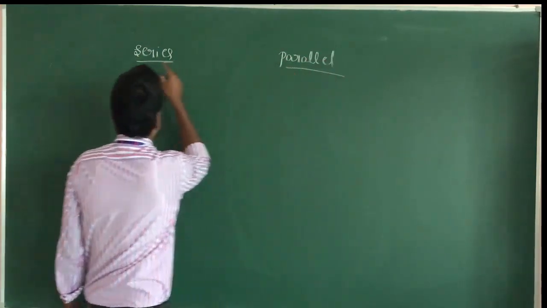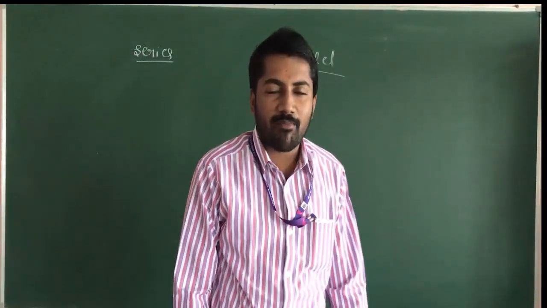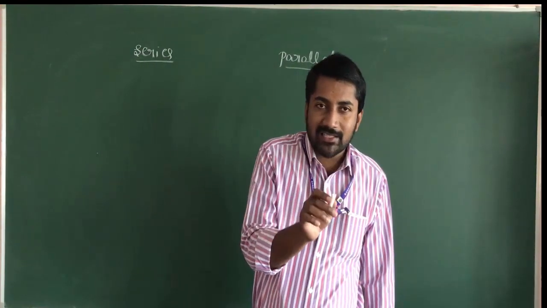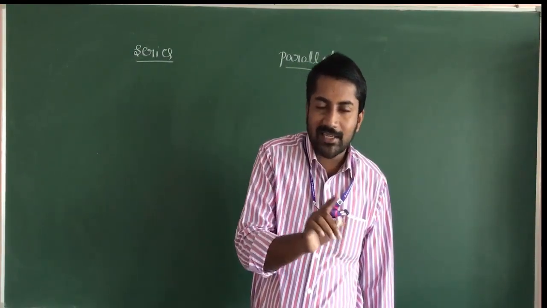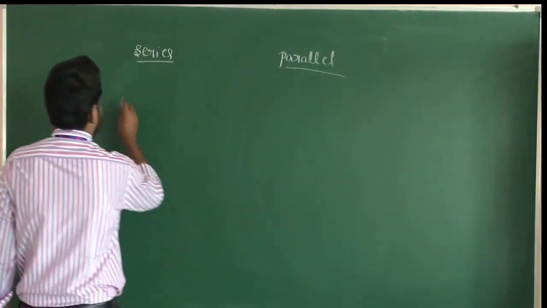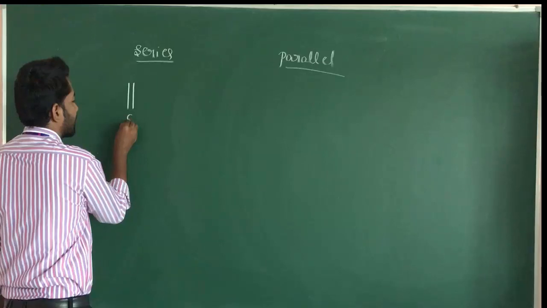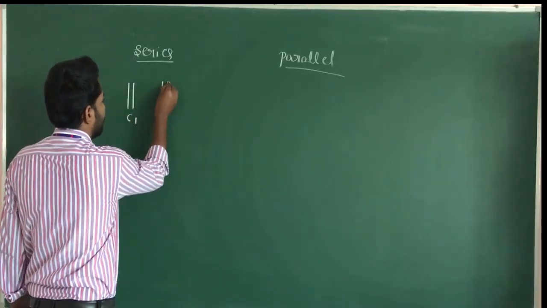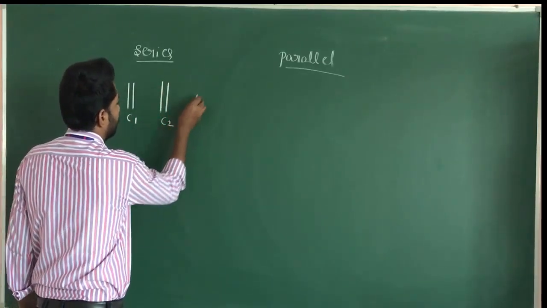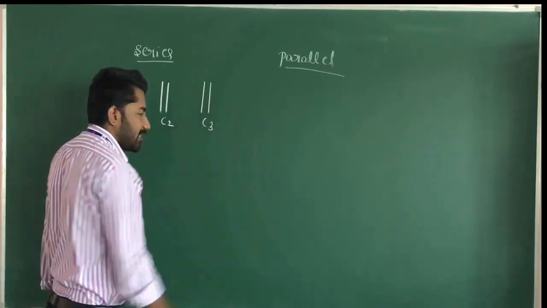In case of series combination, one end of a capacitor is connected to another end of the next capacitor. Suppose this is capacitor C1, this is capacitor C2 and this is capacitor C3.